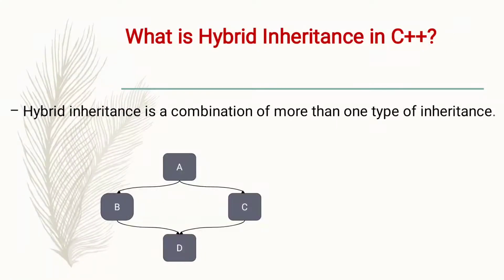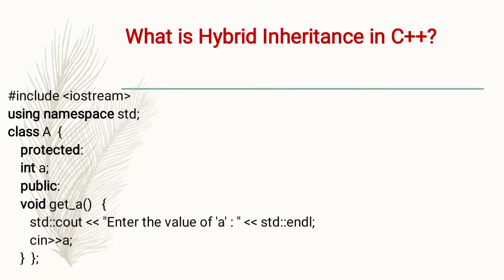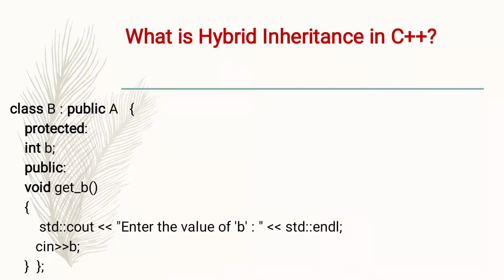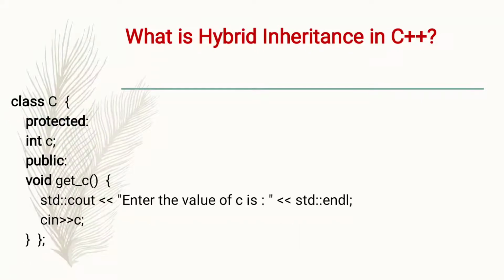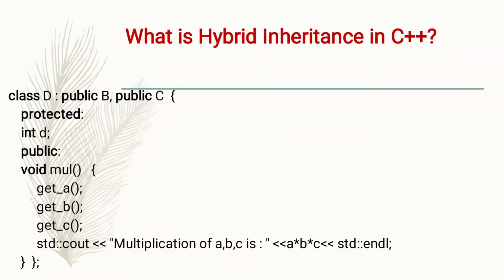Okay. Next is, what is hybrid inheritance in C++? Hybrid inheritance is a combination of more than one type of inheritance. Clear? For example, here class A is base class, and class B is derived class, and class B inheriting all the property of class A, right? And this is class C, and class D inheriting all the property of class B and class C.